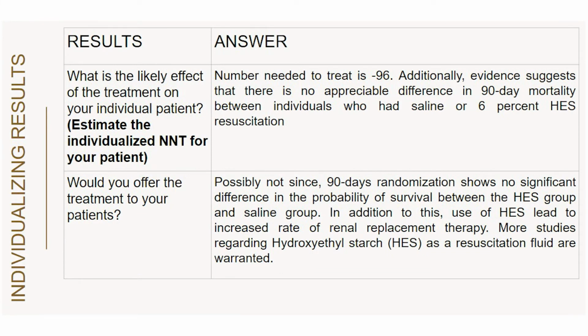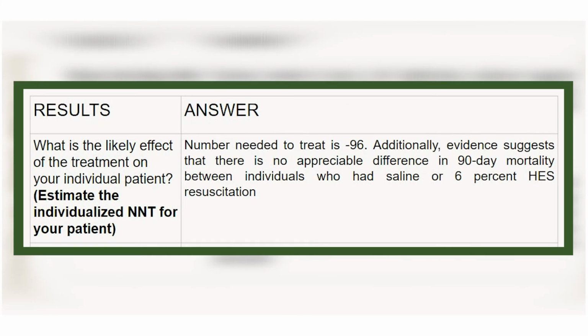For the individualizing results, first question, what is the likely effect of the treatment on your individual patient? Estimate the individualized NNT for your patient. For this, the number needed to treat is negative 96. Note that a negative number needed to treat indicates that a treatment has a harmful effect. An NNT of negative 96 indicates that if 96 patients are treated with the new treatment, one fewer would have a good outcome than if they all received the standard treatment.